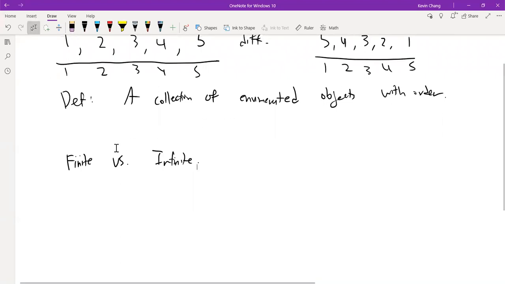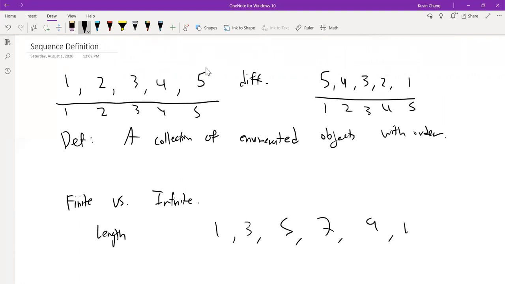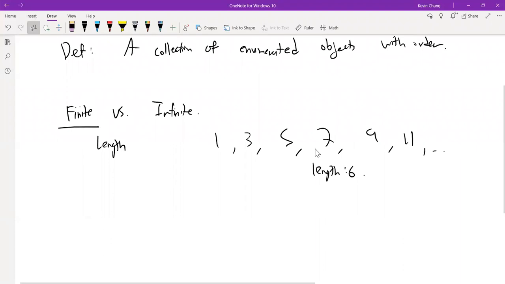Essentially, a finite sequence is a sequence where the number of terms is a finite number. For example, here we have 5 terms. An infinite sequence would have an infinite number of terms. The number of terms in the sequence we call the length. So in the sequence 1, 3, 5, 7, 9, 11, the length is 6, and we can classify this as a finite sequence. On the other hand, if we were to continue this and list all the odd numbers forever, the length would be infinite, and we'd say it's an infinite sequence. So there is a difference between these two, and we'll talk about more properties regarding these.